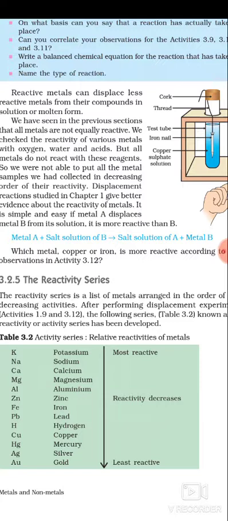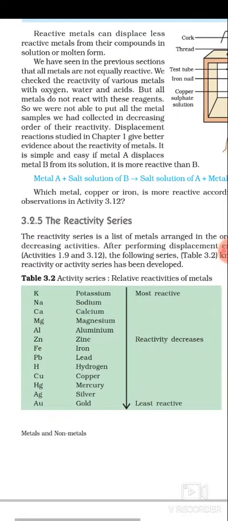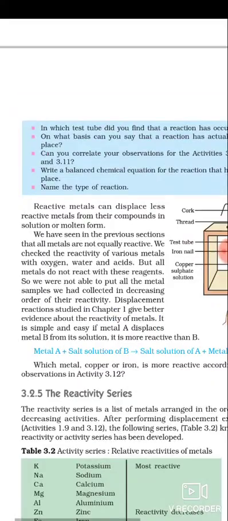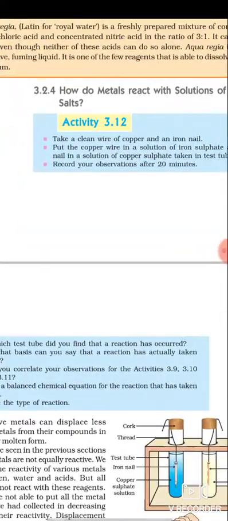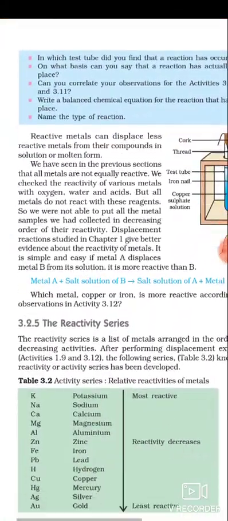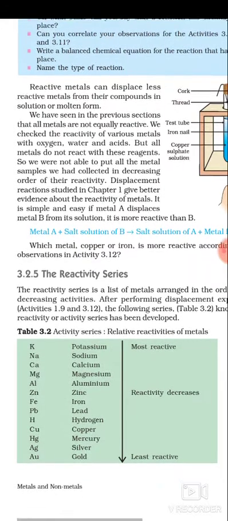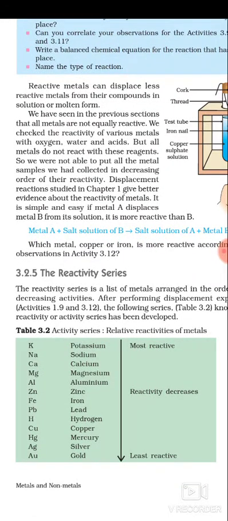This is actually the compound of B, the compound or the salt solution of the metal B. So this is a kind of what? Yes, a displacement reaction, and this is just given in the topic under metals reacting with the solution of other metals. Now here I told you that the more reactive species displaces the less reactive species.